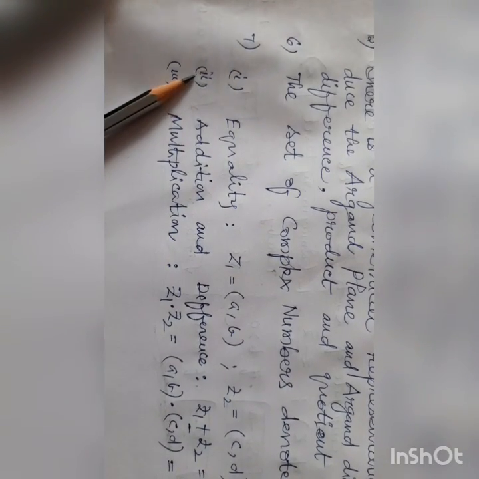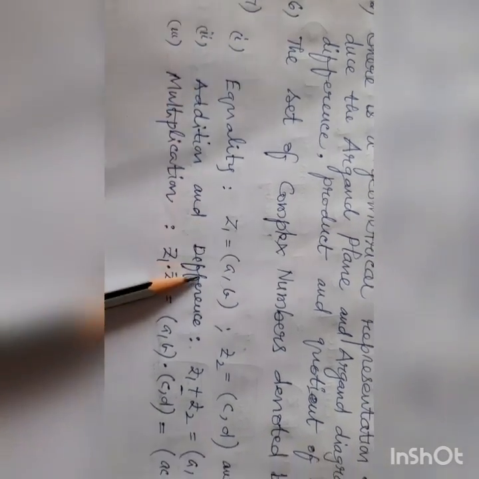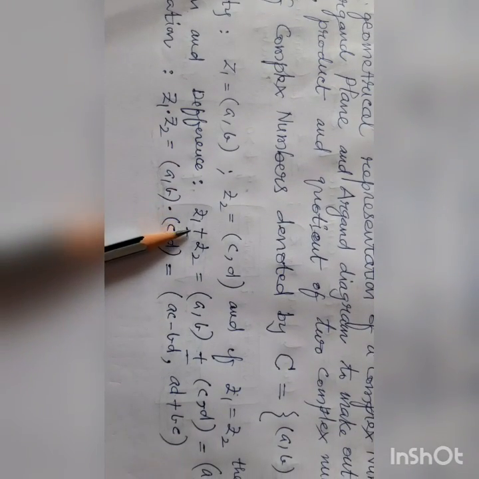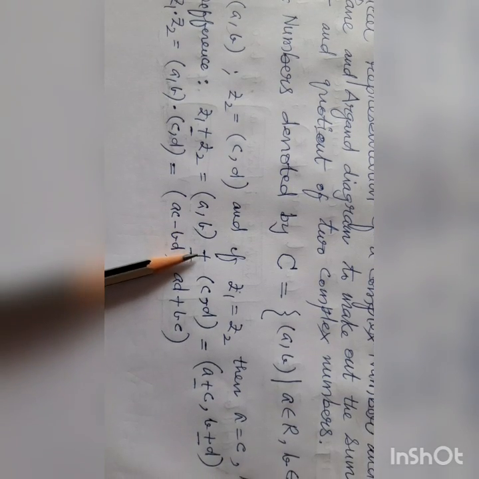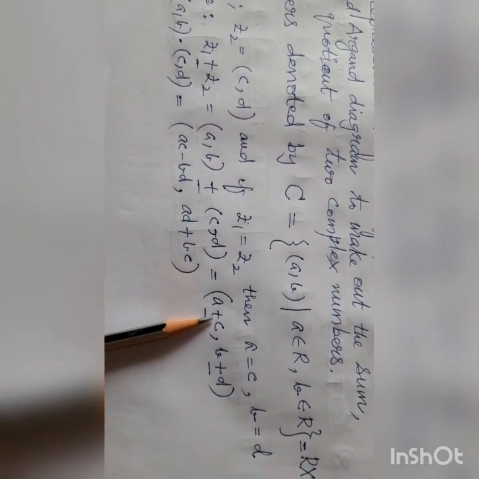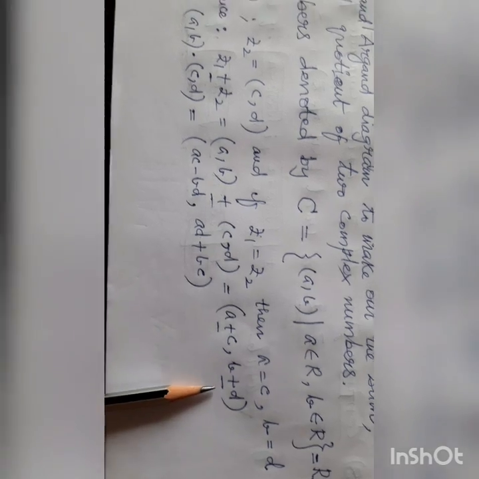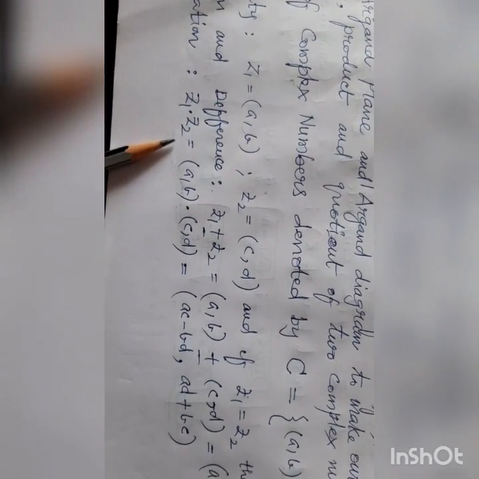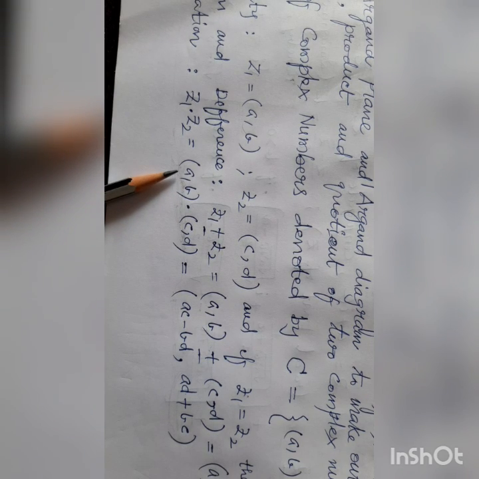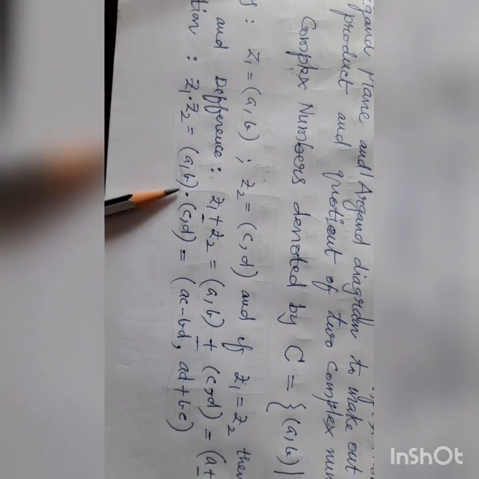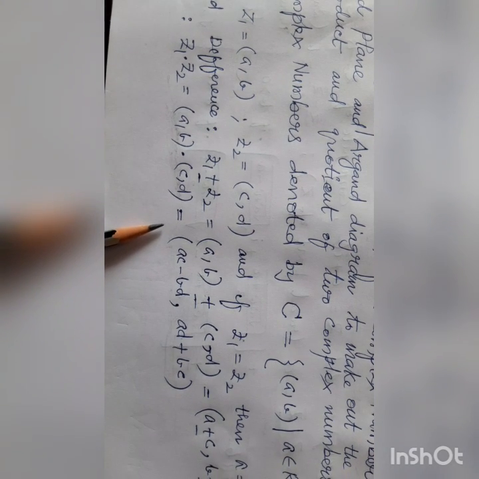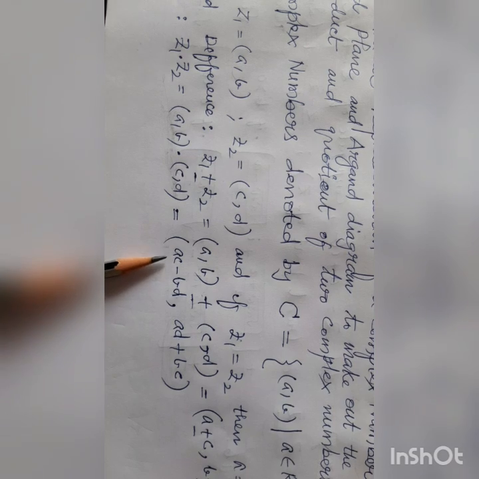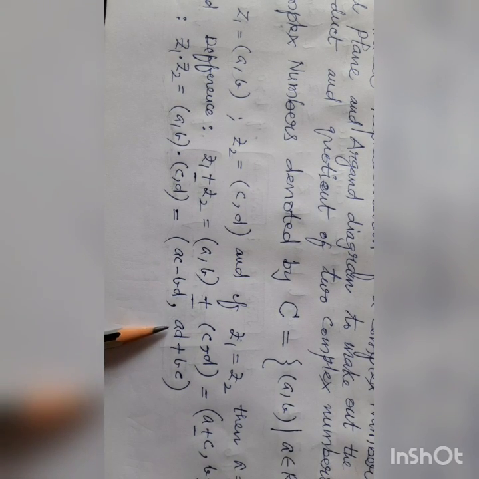Small point number 2, addition and difference. Z1 plus or minus Z2 equals the ordered pair (a, b) plus or minus the ordered pair (c, d), which equals (a plus or minus c, b plus or minus d). Multiplication. Z1 into Z2 equals the ordered pair (a, b) into the ordered pair (c, d), which equals, this is different, (ac minus bd, ad plus bc).